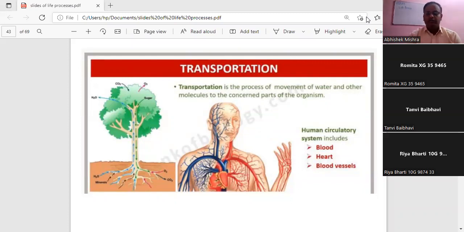Today we will be starting with the third life process, that is transportation. We have already completed two life processes, that is nutrition and respiration. Now today we will be starting with the third life process, transportation. Before going into what transportation is, do any of you have any idea regarding this word transportation? Raise your hand.